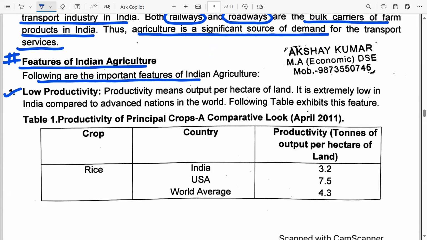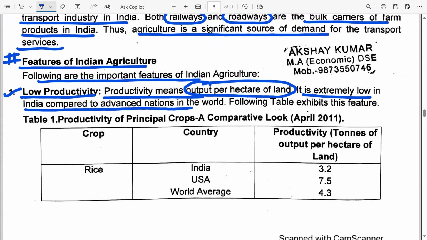Point number one, low productivity. Something we saw during the Britishers' rule as well. Productivity means output per hectare of land. How much output is produced per hectare of land captures the productivity. So it is extremely low in India compared to the advanced nations in the world.